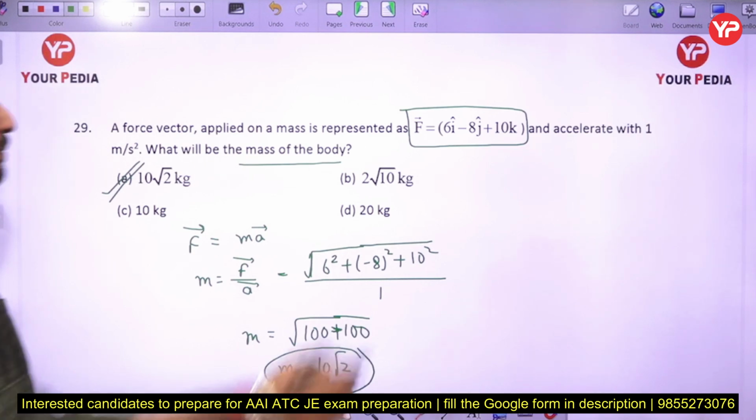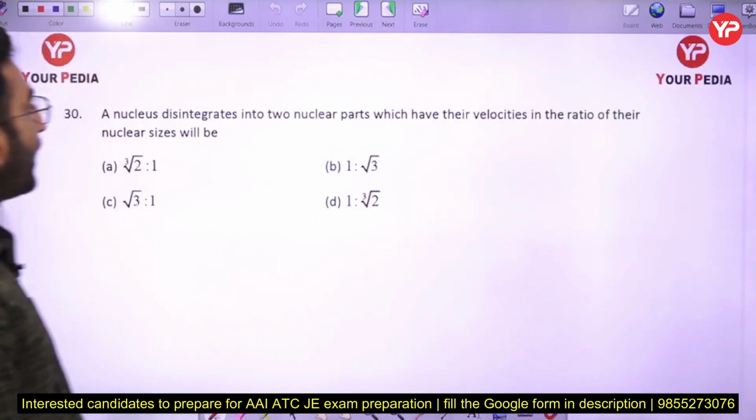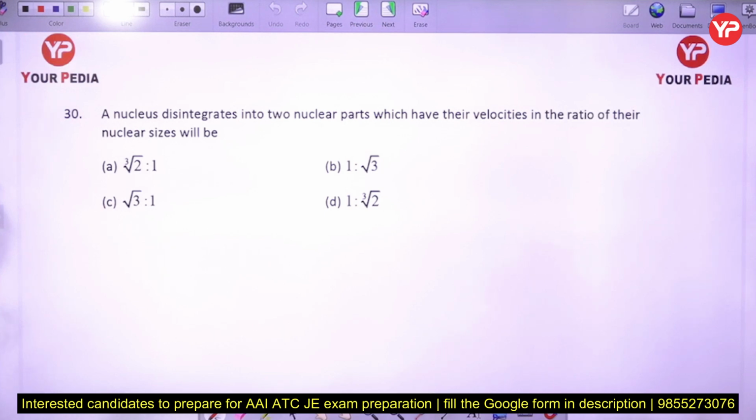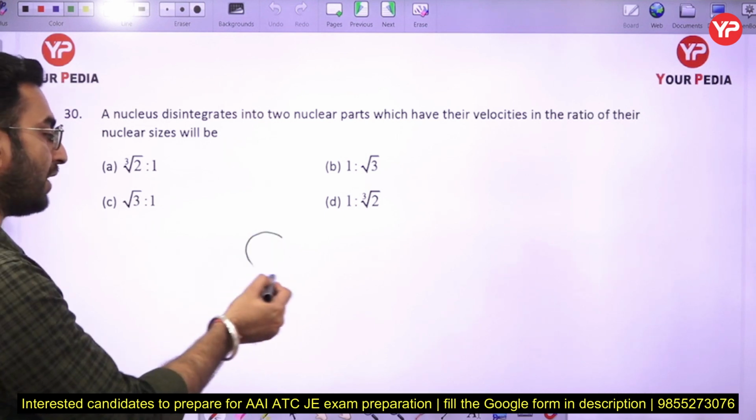Now the next part is: a nucleus disintegrates into two nuclear parts which have their velocities in the ratio of their nuclear size will be. Okay, so here first of all we have a nucleus.